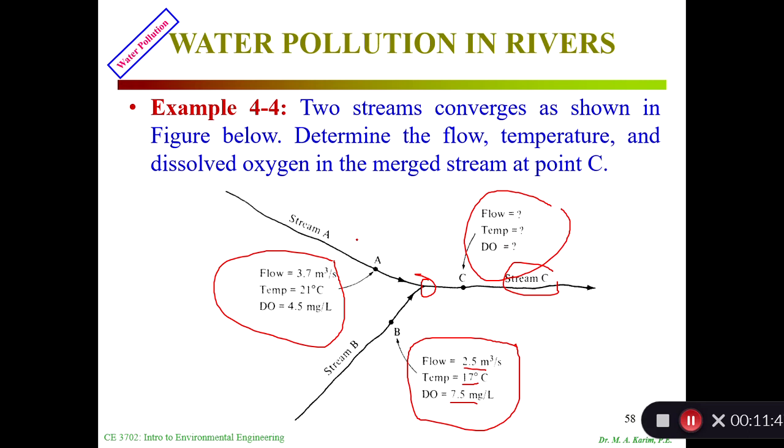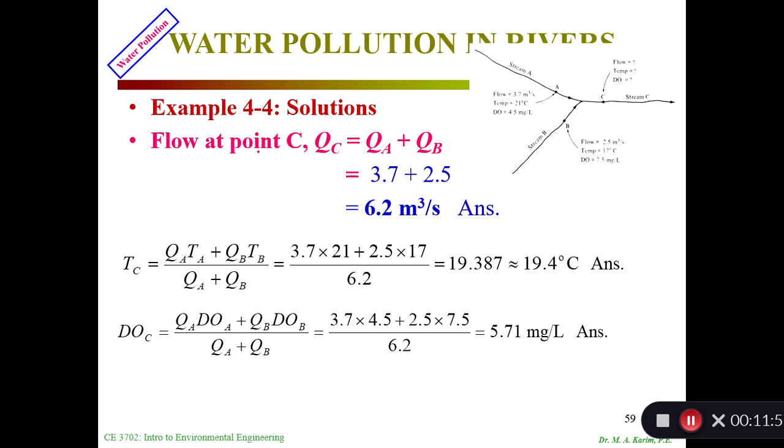So flow is very simple. We know the continuity equation: QA plus QB equals QC, right? So from the continuity equation, the flow at C, QC, equals this. Then the temperature at C is QA TA plus QB TB divided by QA plus QB. This is QA, this is QB, this is TA, this is TB, and this is the total.